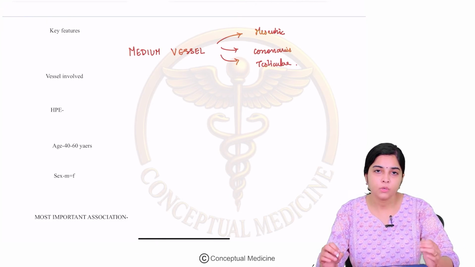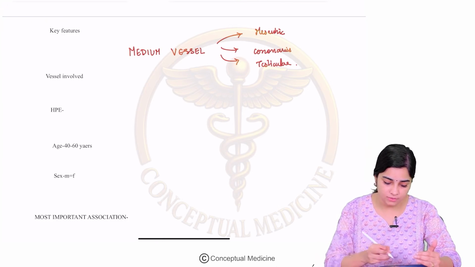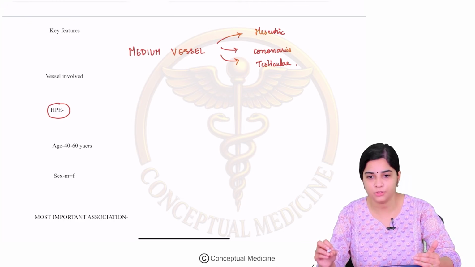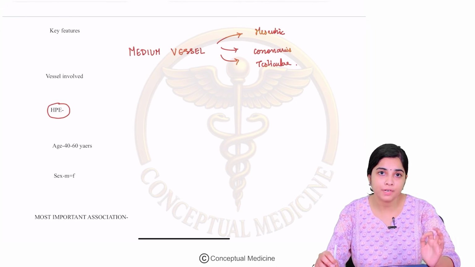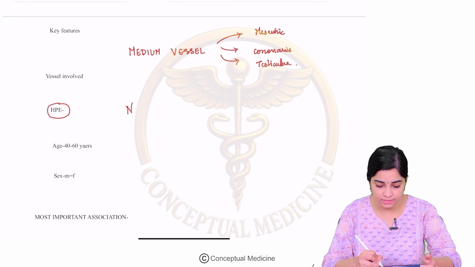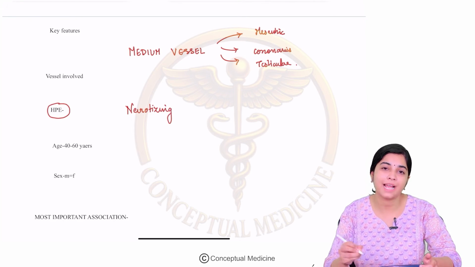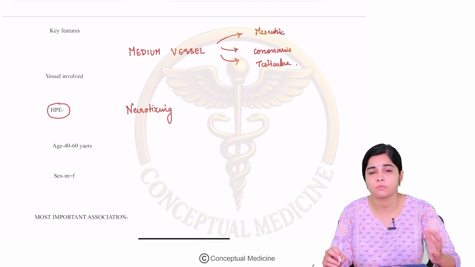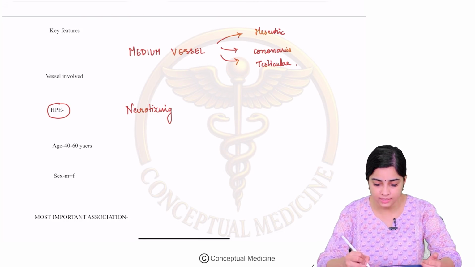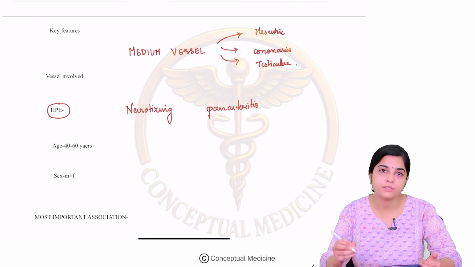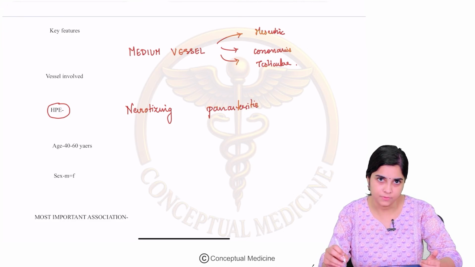Okay. So when you speak about polyarteritis nodosa, what is the characteristic histopathological feature which you will find? You will find evidence of a necrotizing vasculitis. Similar to your ANCA associated vasculitis, which are small vessel, here also you find evidence of a necrotizing vasculitis, and you find evidence of pan-arteritis, right? So all the layers of the vessel wall are involved.